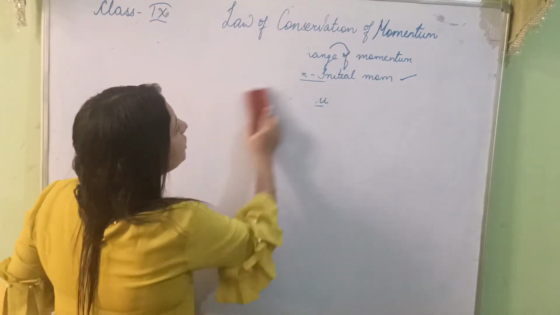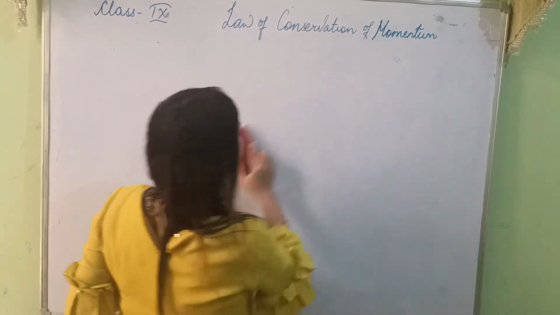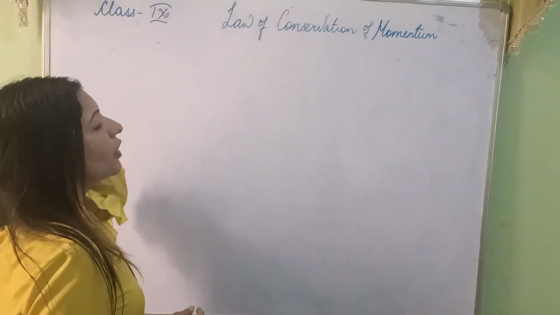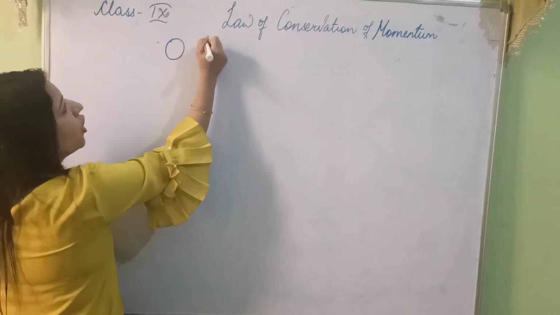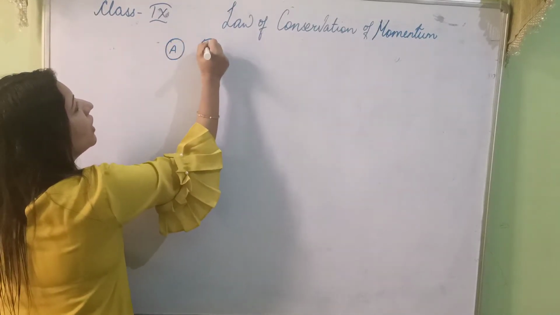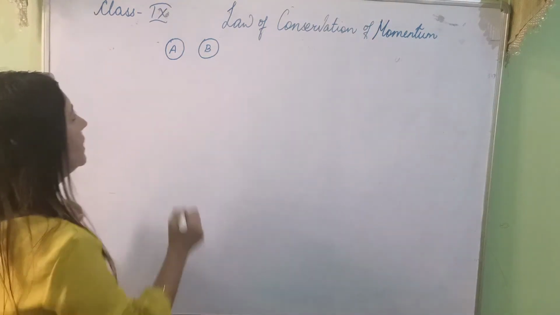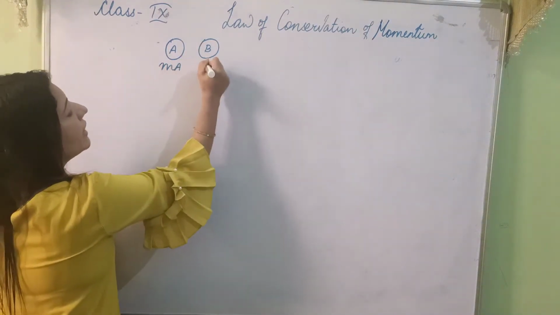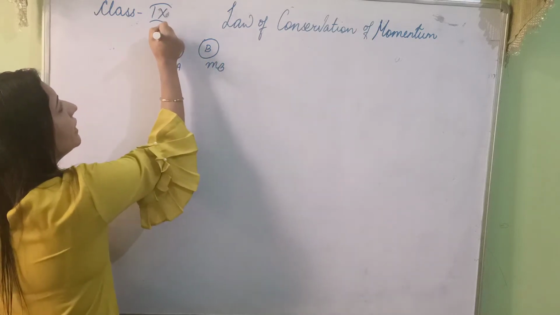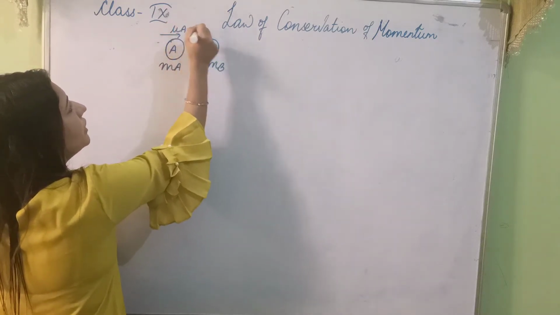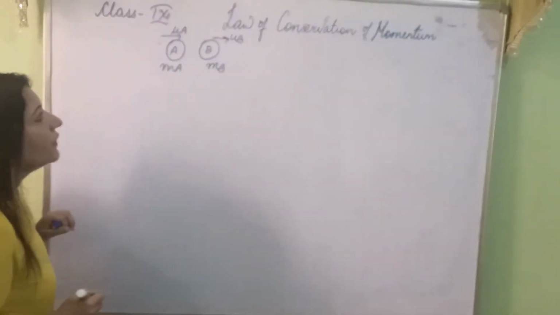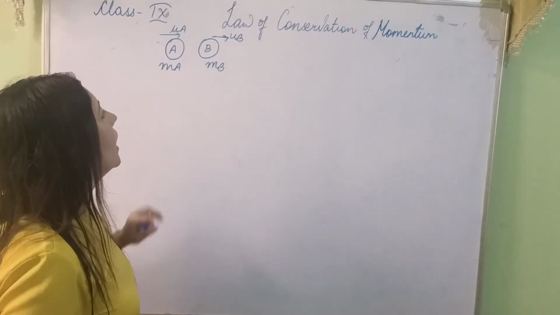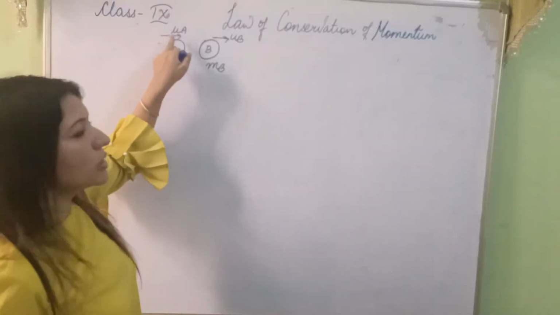Quickly we'll be starting the next topic. This I did because it was interrelated and to recapitulate what we did in the second law. Now for law of conservation of momentum, consider two objects, object A and object B, having masses ma and mb, moving with initial velocities ua and ub.